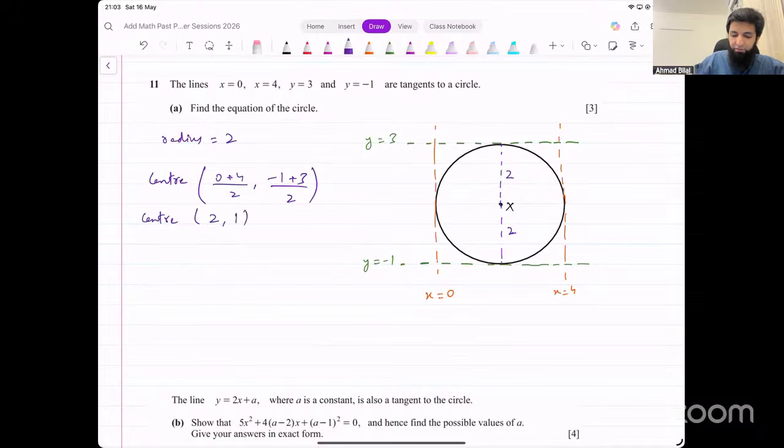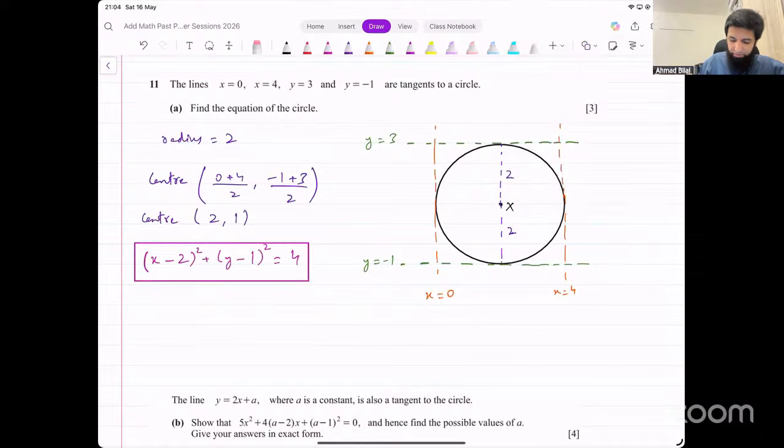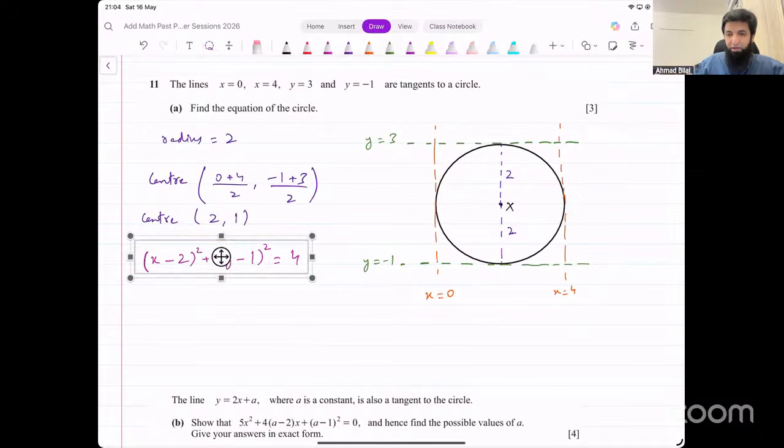So we've got the center, we've got the radius, we can write down the equation of the circle. x minus a whole squared, that means x minus 2 whole squared, plus y minus b whole squared, y minus 1 whole squared, equals r squared. That means this 2 squared. And that's the equation. That's easy 3 marks in the first part. Now, if you sketch that, it makes it much easier to understand.